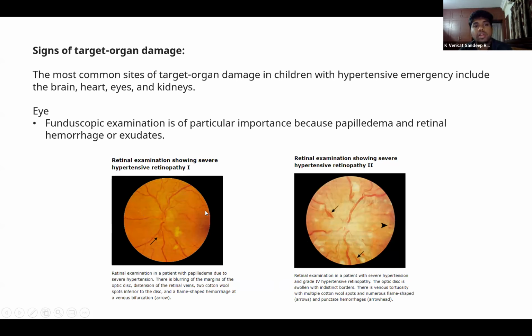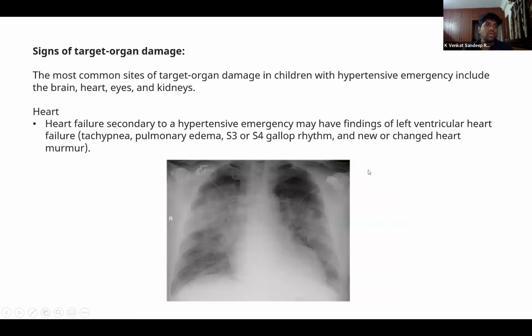If the hypertensive retinopathy, even at this stage, is not controlled, it can go to the next stage where there is whole obliteration of the optic disc. Apart from this, you can see punctate hemorrhages and wedge-shaped hemorrhages on the retina.